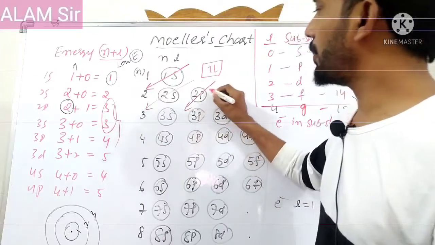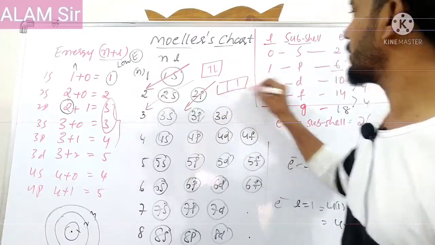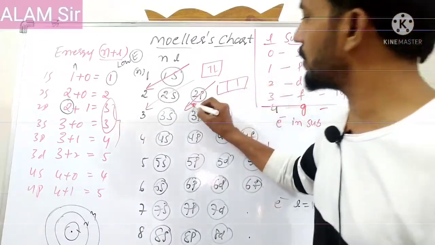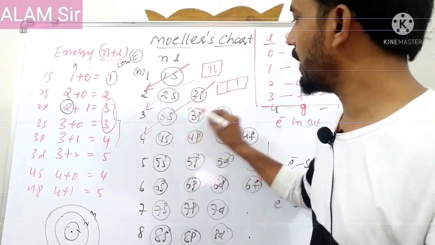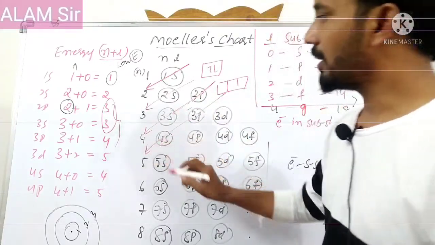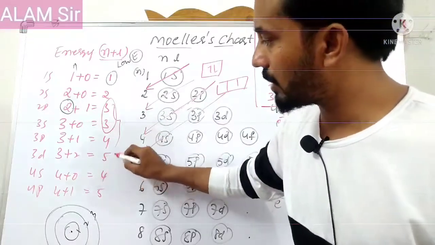After 2p, the p orbital capacity is 6 electrons. After filling up 6 electrons, it goes next to 3s, and the same pattern continues like this. Here one bit question is asked.